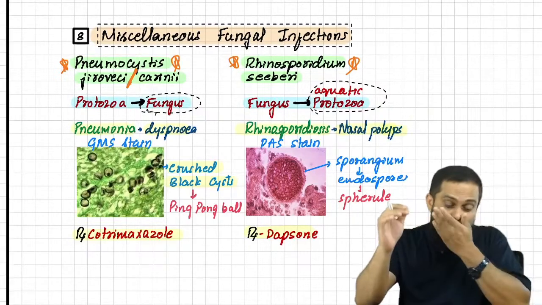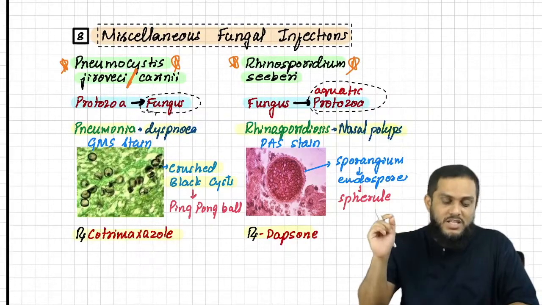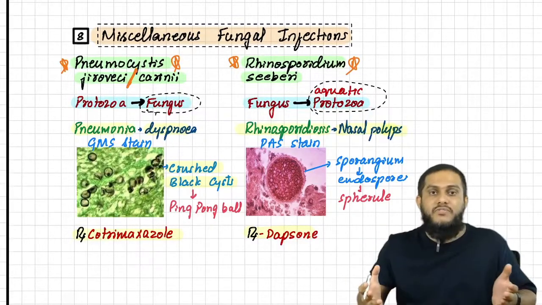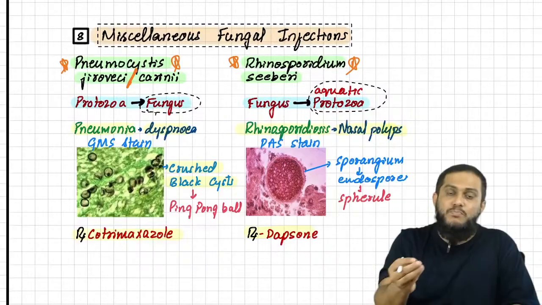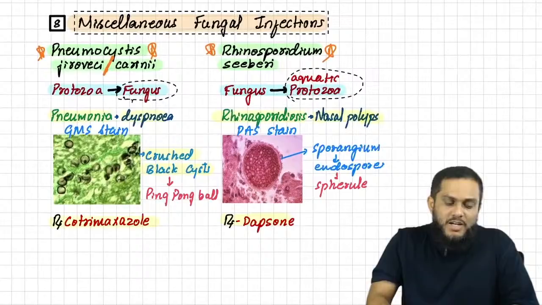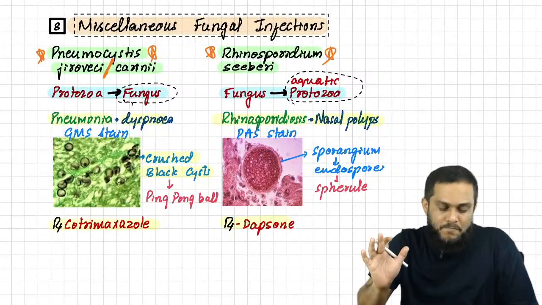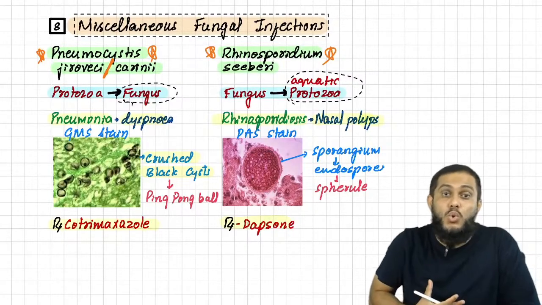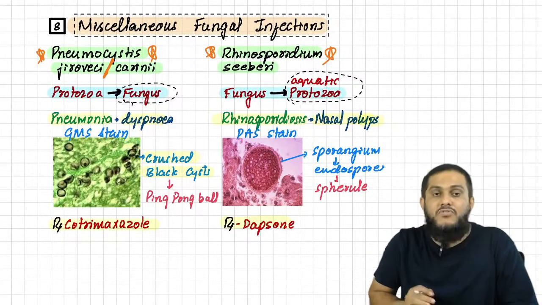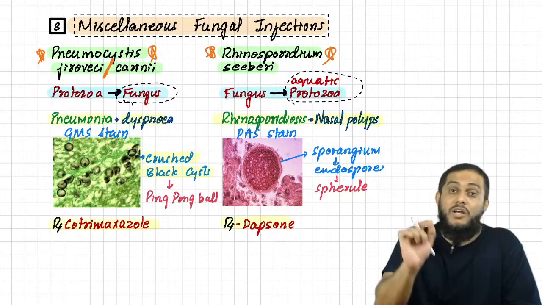Remember, Pneumocystis jirovecii causes pneumonia, and rhinosporidiosis manifests with polyps in the nose. How to identify? Crushed black color cyst giving ping pong ball appearance in GMS staining is Pneumocystis. Sporangium containing endospores known as spherules in PAS stain is rhinosporidiosis. Treatment for Pneumocystis is cotrimoxazole, and for rhinosporidiosis is dapsone. Very simple, very, very important.